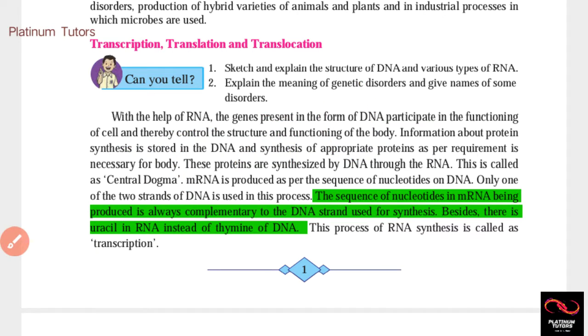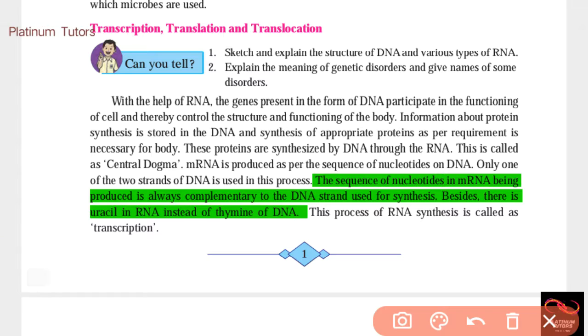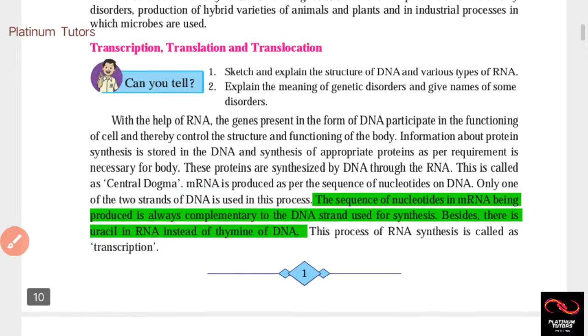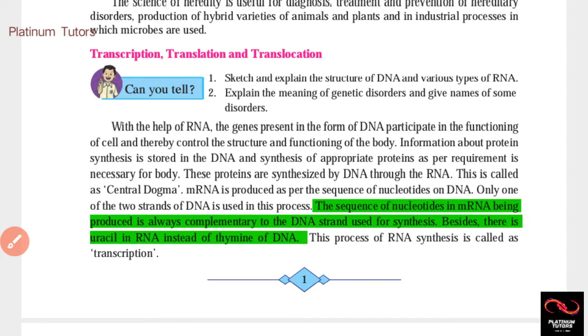So here mRNA is produced as per the sequence of nucleotides on DNA. What is the full form of mRNA? M is equal to messenger RNA. Okay guys, messenger ribonucleic acid. mRNA is produced as per the sequence of nucleotides on DNA. The work of mRNA is to transfer the codes from DNA to cytoplasm. Okay guys, from nucleus to cytoplasm is the work of mRNA.